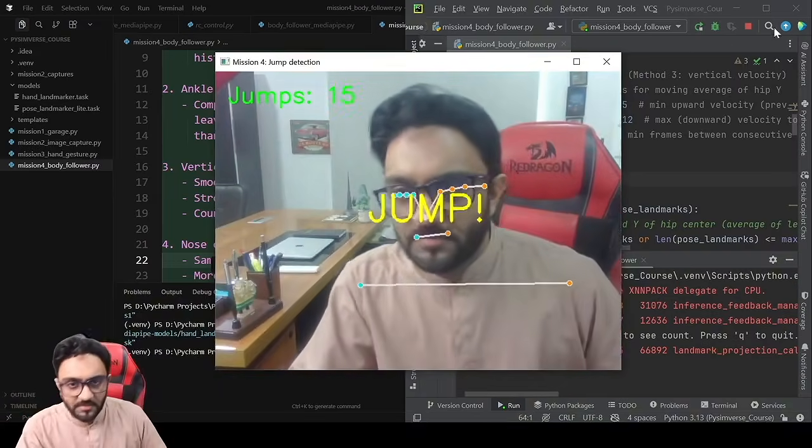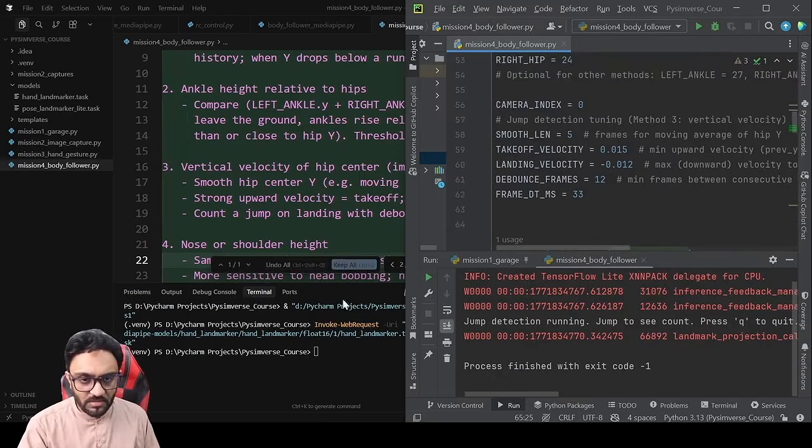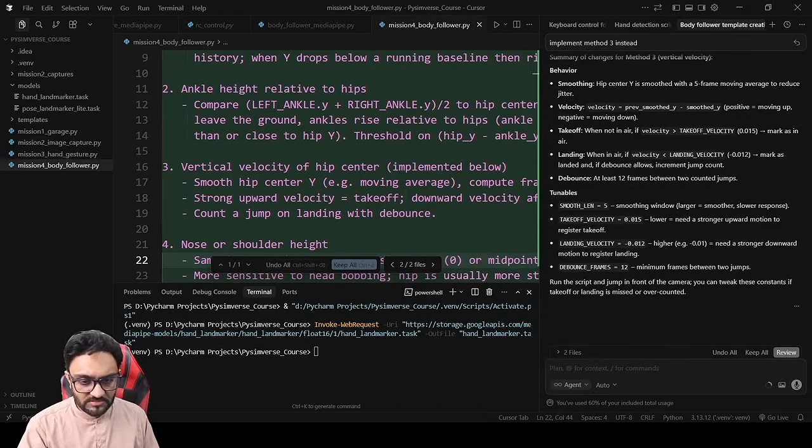Yep, this is better, but I guess we need to make it a little bit harder to detect. So we can simply tell it, make it a little bit harder to detect the jump.